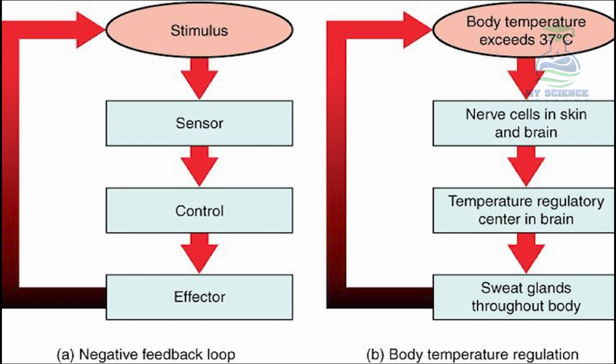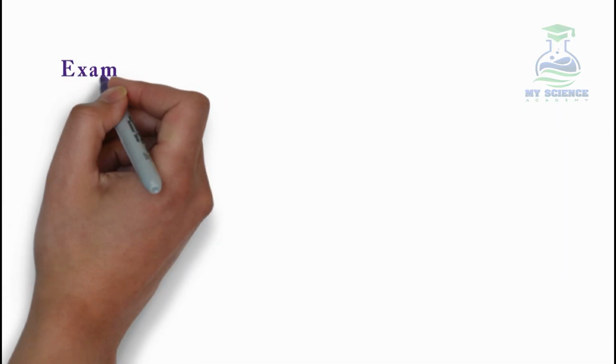So whenever it exceeds its set point or normal range, the nerve cells in the skin and brain detect it and send information to the temperature regulator center in the brain, which sends a command to the sweat glands throughout the body, which start creating sweat and help to decrease the temperature of the body and bring it back to the